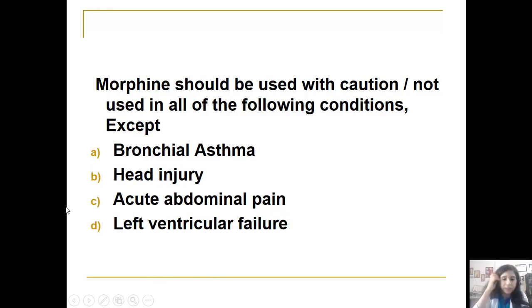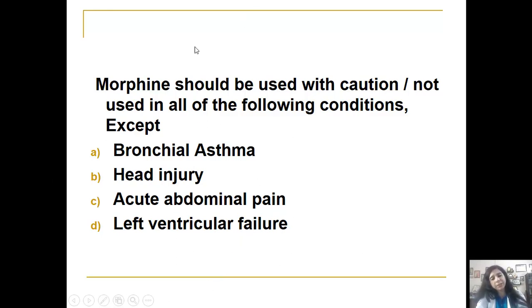I'll repeat here, this is a temporary, reversible left ventricular failure, characterized by pulmonary edema and breathlessness, and morphine here helps the patient a lot by decreasing preload and decreasing afterload. That it does because of its histamine releasing action. It also causes bradycardia, so that decreases the work done by the heart, it decreases the oxygen requirement of the heart, and